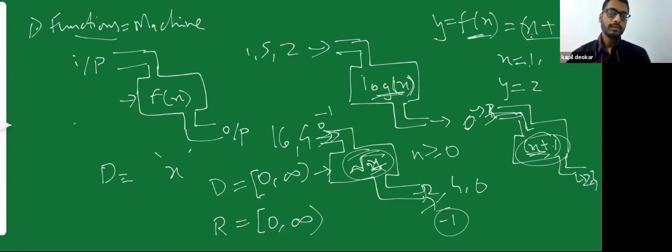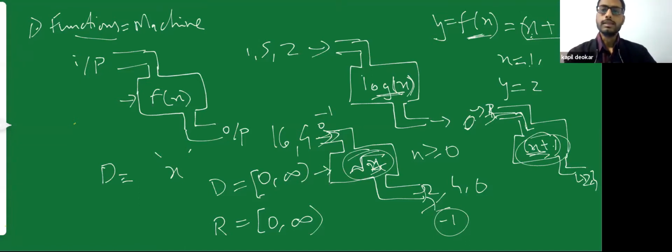So what is domain? Domain is what values you can put inside this machine so that the function will perform on it. The machine shouldn't give me error that if I put in -4, the under root machine is going to say, no, I cannot find value of this term. There is a problem. You should put some valid inputs. So domain is all your valid inputs which you can put in. And what is range? Range is all the valid outputs that you are going to get.